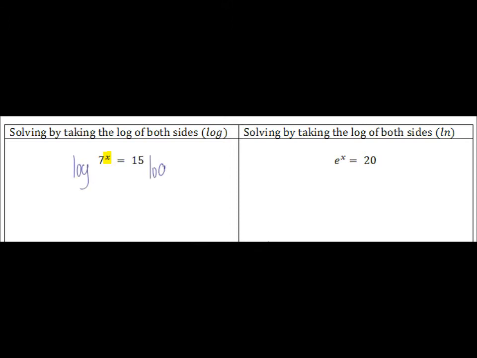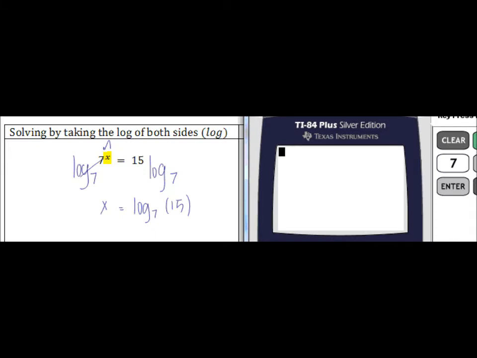But not just any log. We need to take the log base 7 of each side. That's because x is on the base of 7. The log base 7 of 7 is 1. Those are inverses. They cancel. So on the left-hand side, we're left with x equals the log base 7 of 15. If a question asks for an exact value, this is the exact value you should give.